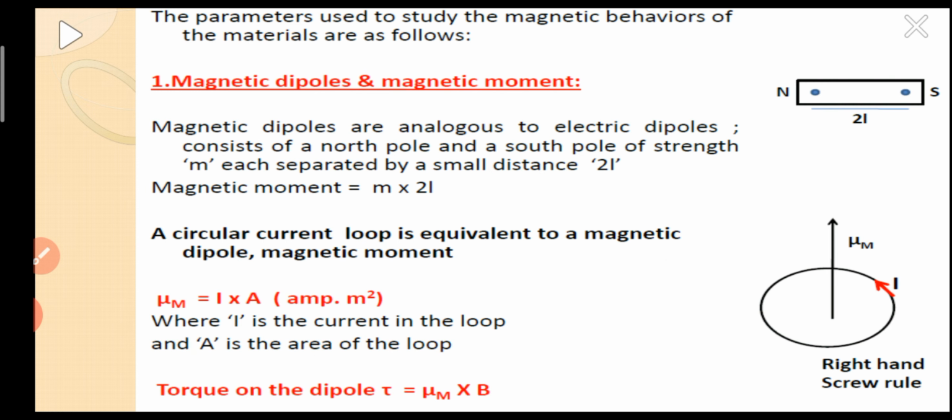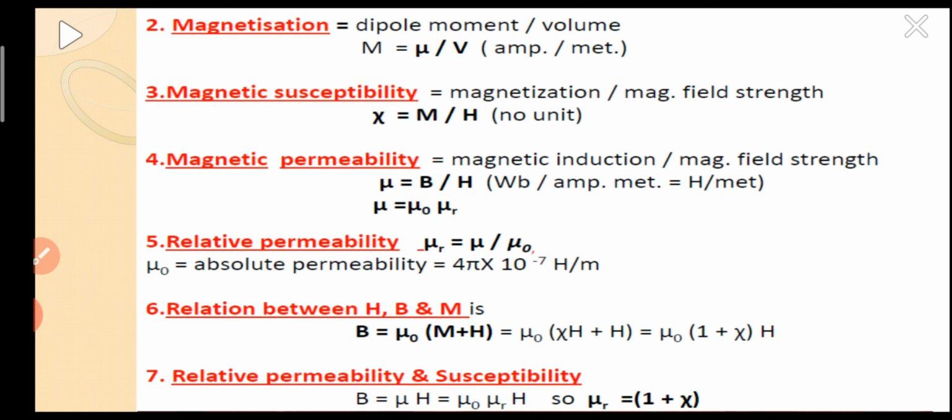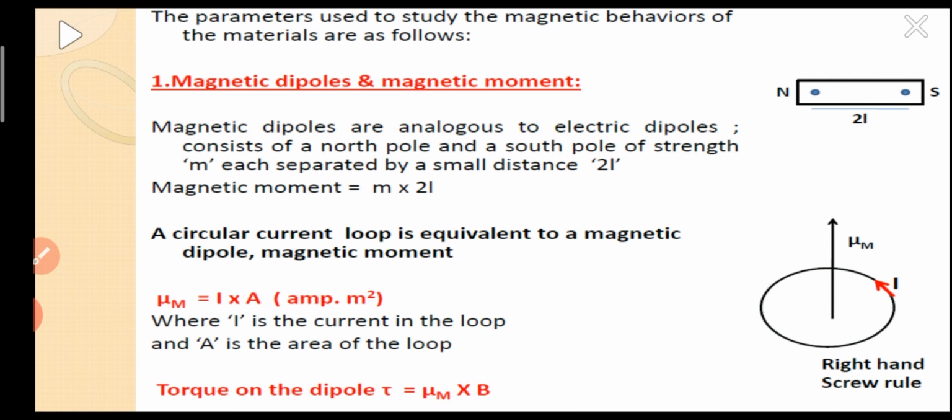So if we look at all the properties in a simple manner, I will try to explain them in a snapshot manner. The first one is magnetic dipoles and magnetic dipole moment. Already we have discussed it. Once again, I am showing another slide.